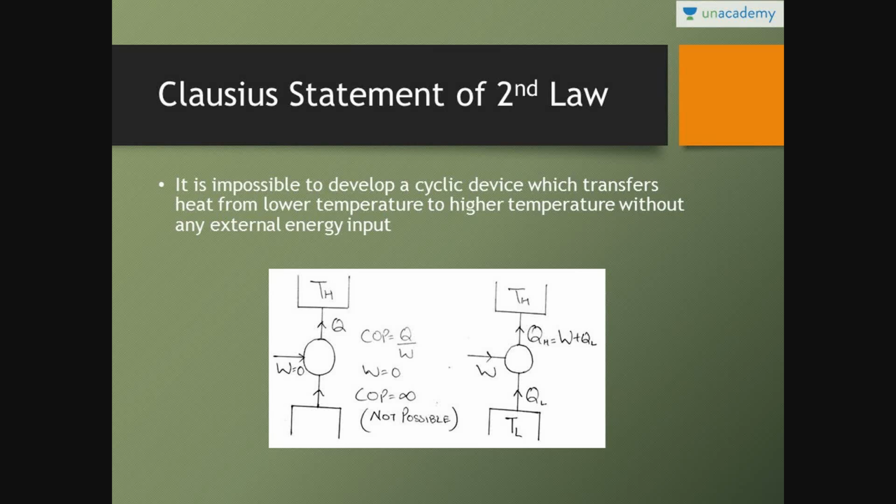Next, Clausius statement. Clausius says it is impossible to develop a cyclic device which transfers heat from a lower temperature to a higher temperature without any external energy input. It says if you have to transfer heat, this is the concept of refrigerator and heat pump. If you have to transfer heat from a lower temperature to a higher temperature, you have to supply some external energy, some external work. See, the formula of COP is Q upon W. If you will not supply W, COP is infinity. There is no such device whose COP could be infinite.